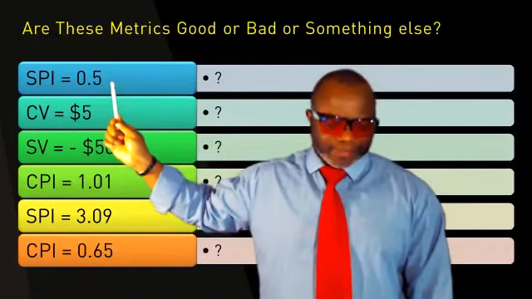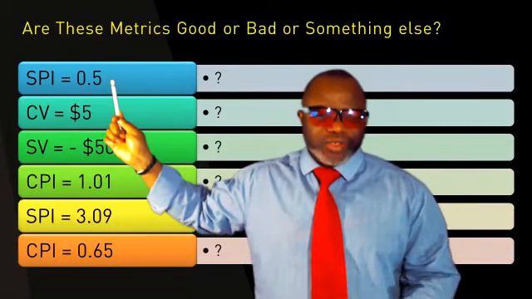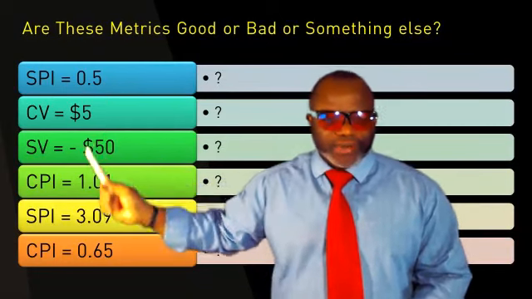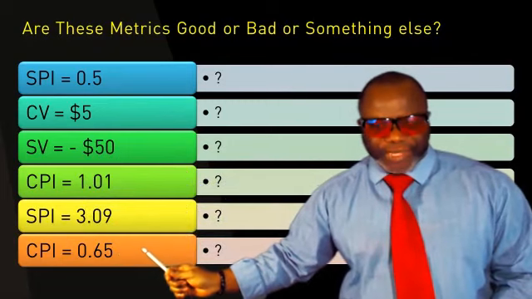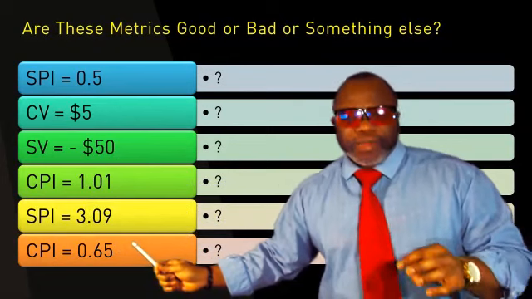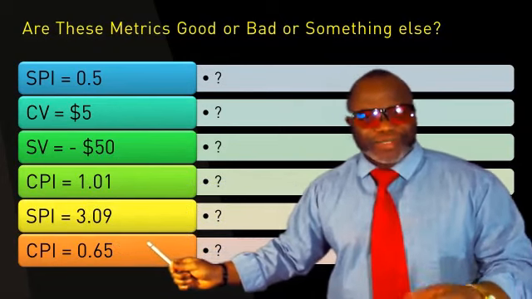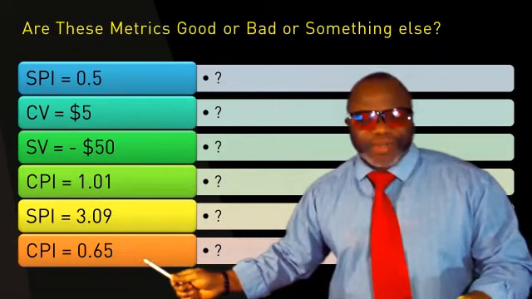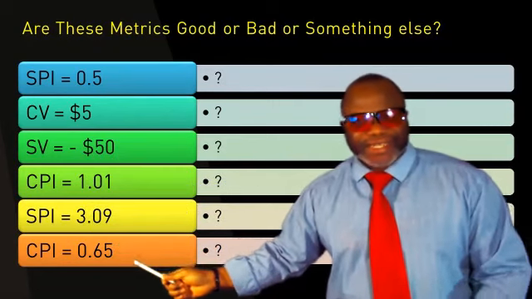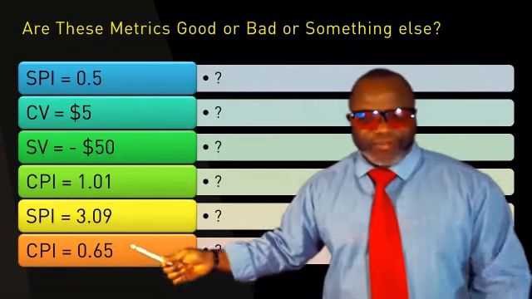So what do these mean in numbers? This means that instead of getting $1 worth of work done, you only got 50 cents of work done. This one means that instead of you spending 65 cents for the work, you spent $1. In other words, you spent $1, but you only got 65 cents out of it, if that makes sense. You got 65 cents of work out of $1.